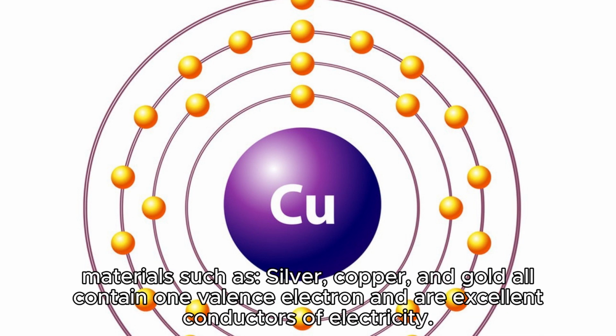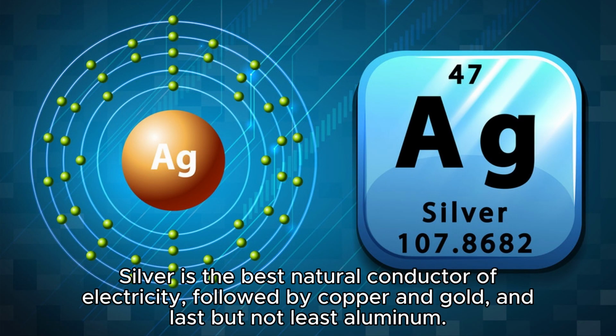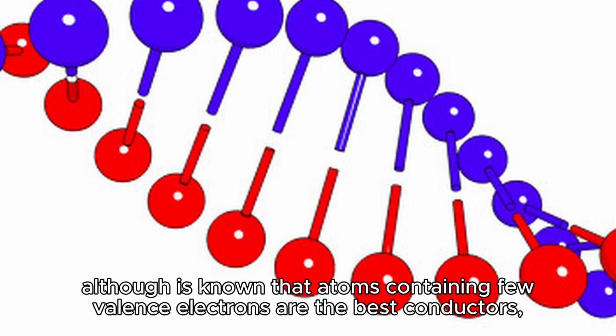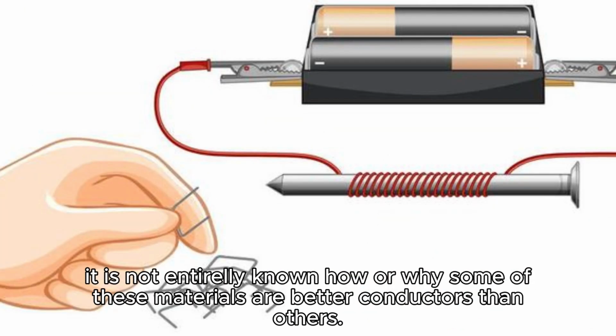Materials such as silver, copper, and gold all contain one valence electron and are excellent conductors of electricity. Silver is the best natural conductor of electricity, followed by copper and gold, and last but not least aluminum. Although it is known that atoms containing few valence electrons are the best conductors, it is not entirely known how or why some of these materials are better conductors than others.